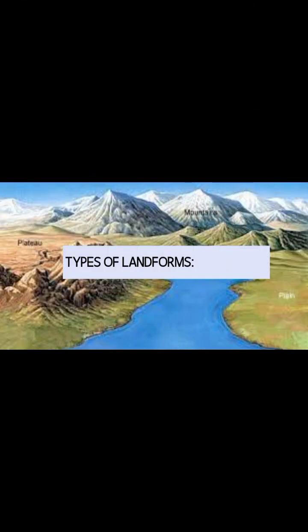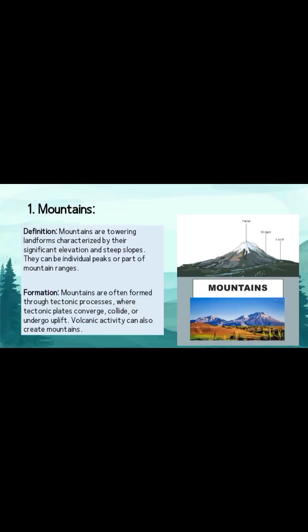Types of landforms. Mountains. Definition. Mountains are towering landforms characterized by their significant elevation and steep slopes. They can be individual peaks or part of mountain ranges. Formation. Mountains are often formed through tectonic processes where tectonic plates converge, collide, or undergo uplift. Volcanic activity can also create mountains.